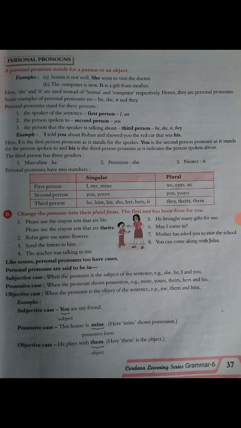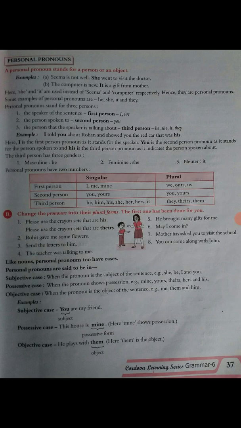Here I is a first person pronoun as it stands for the speaker. Then you is the second person pronoun as it stands for the person spoken to, and his is the third person pronoun as it indicates the person spoken about.